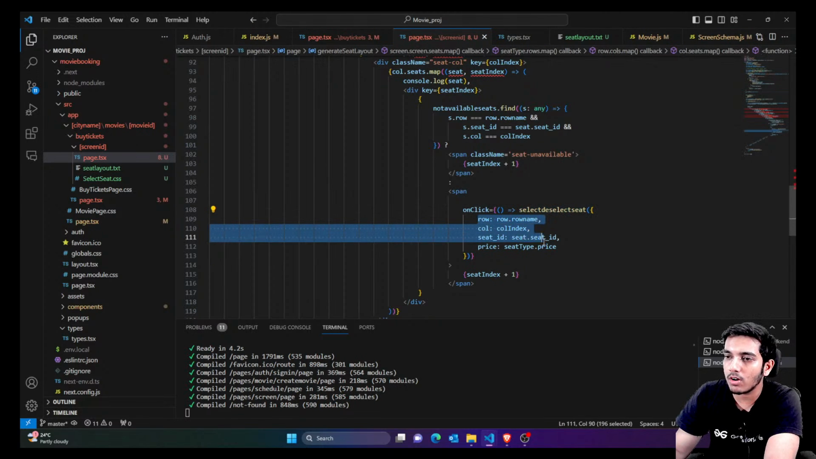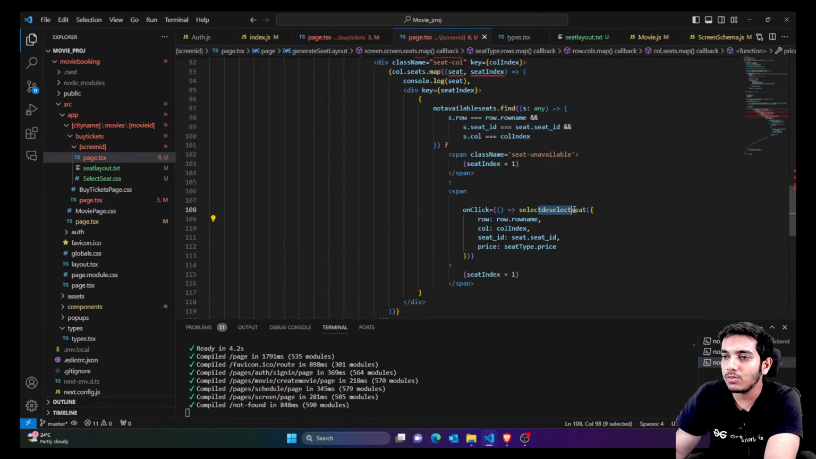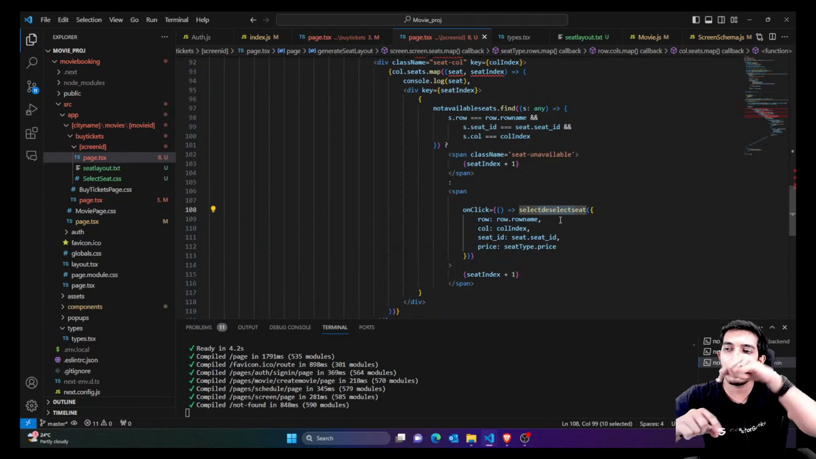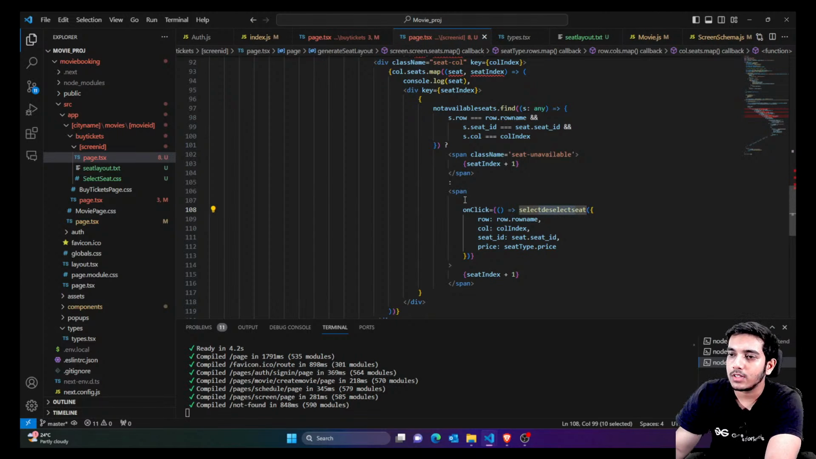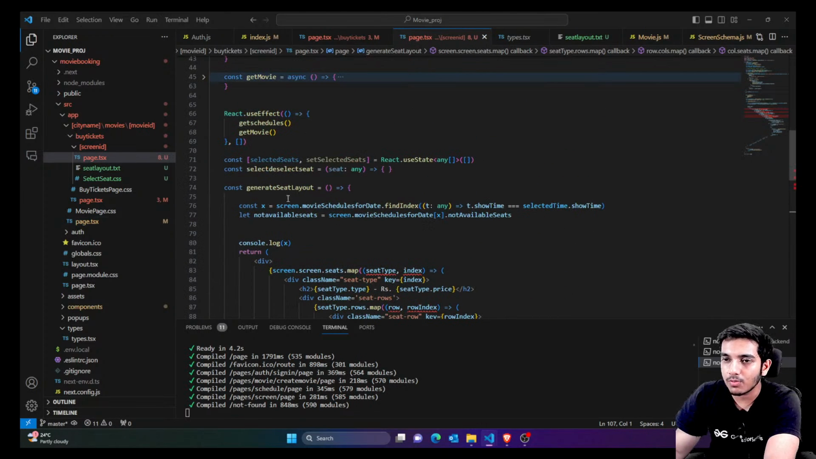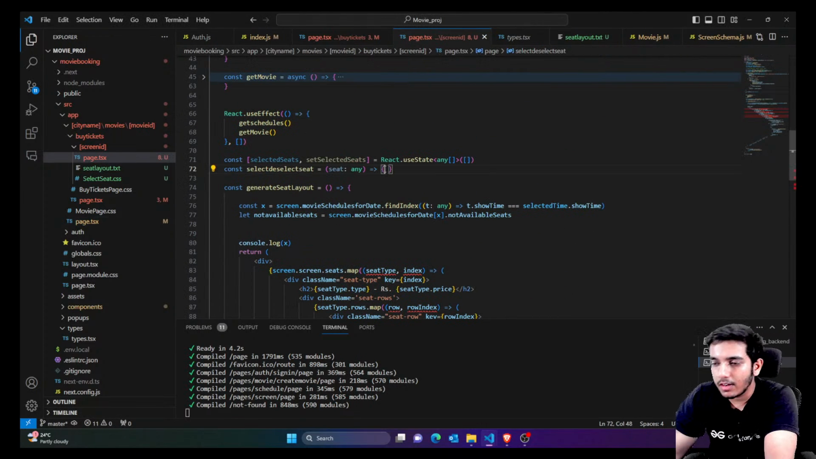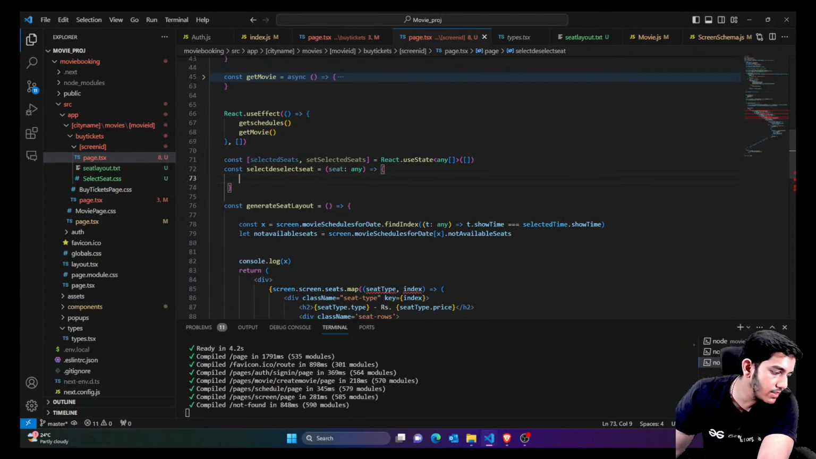I'm just passing the row, column, seat ID and price. Inside this function, I'm simply going to say if that seat was already selected by you, deselect it. If that seat wasn't selected by you, select it. That's what we're going to say. So this is the function, and first of all let's complete this function. Here we have to simply say if that seat is already selected, deselect it. If that seat is not selected, then select it.